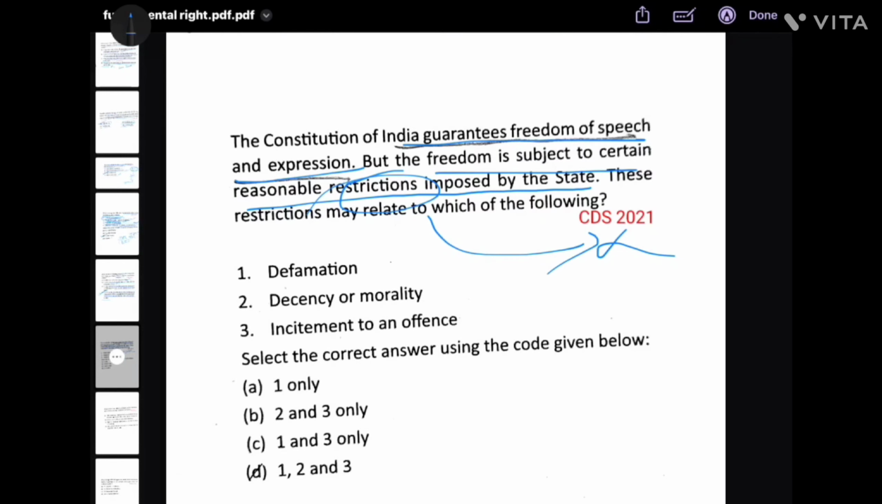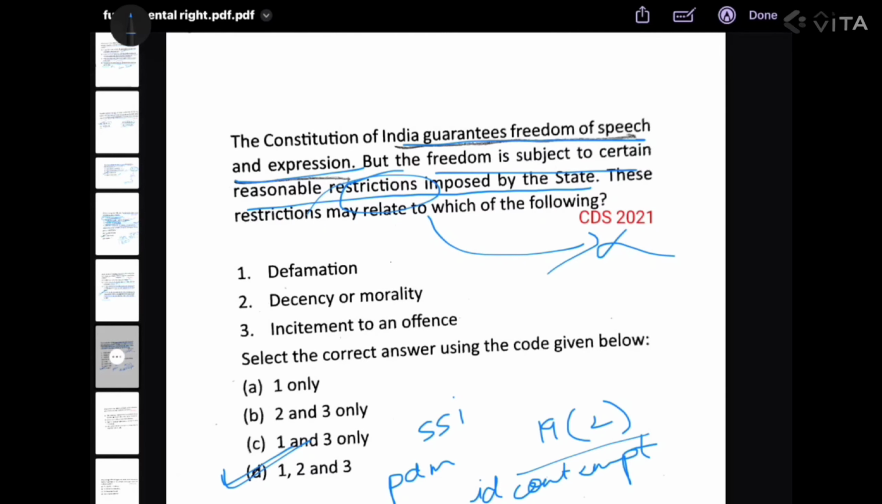Let's see. Freedom of speech and expression is subject to certain reasonable restrictions that are given in Article 19, Clause 2. And the restrictions are on the grounds of security, sovereignty and integrity of the nation, public order, decency or morality, incitement of offense, defamation and contempt of court. So defamation, decency or morality and incitement of an offense, all three are correct. 1, 2 and 3 is your answer.